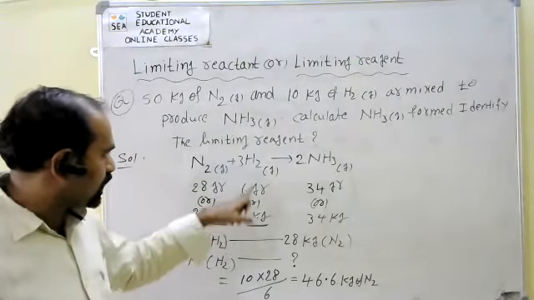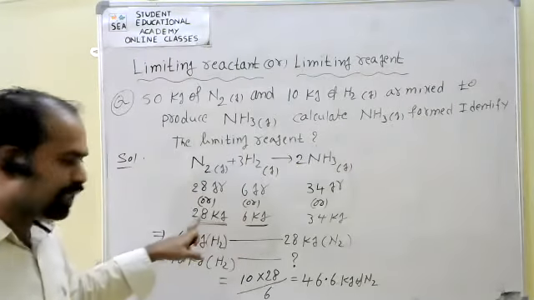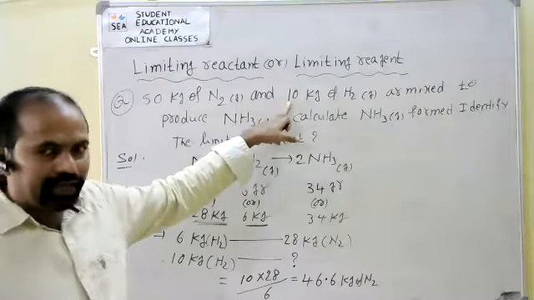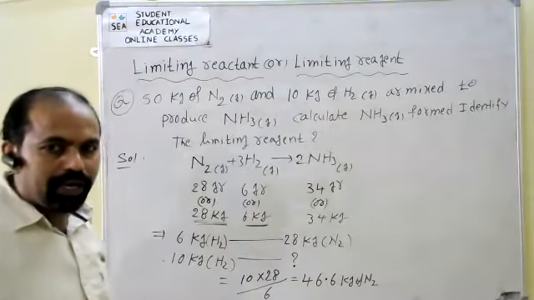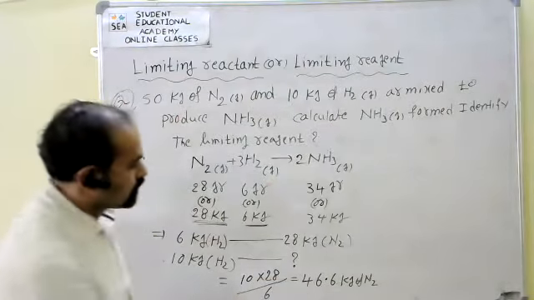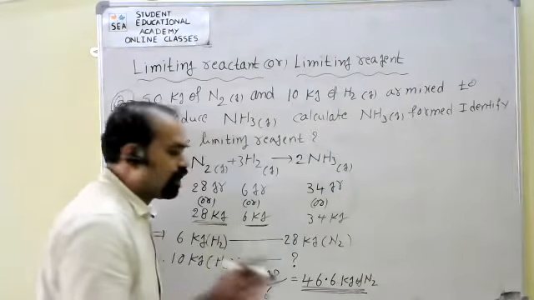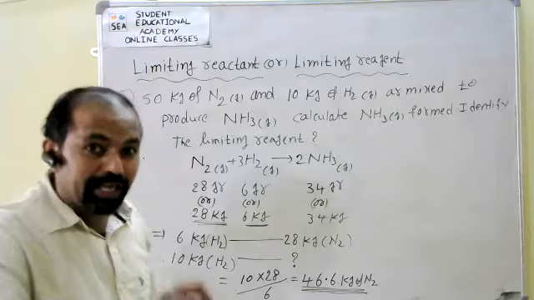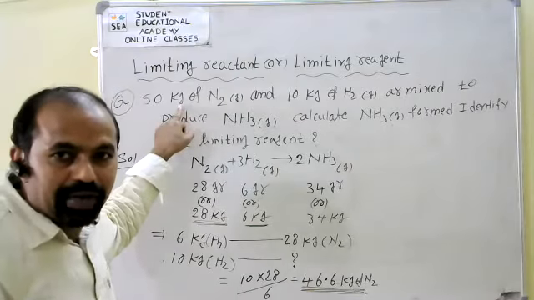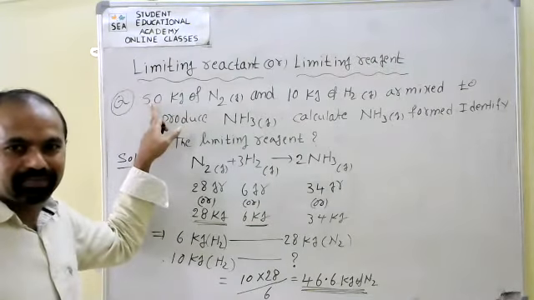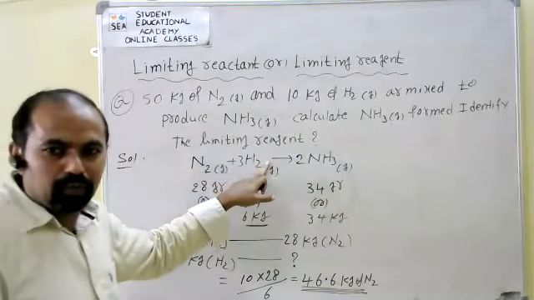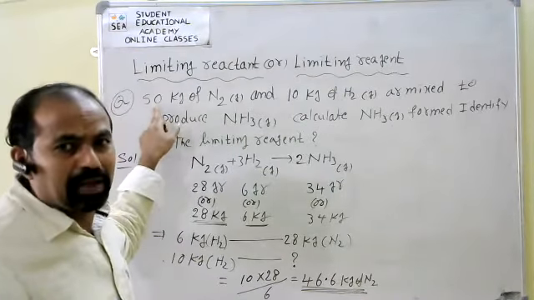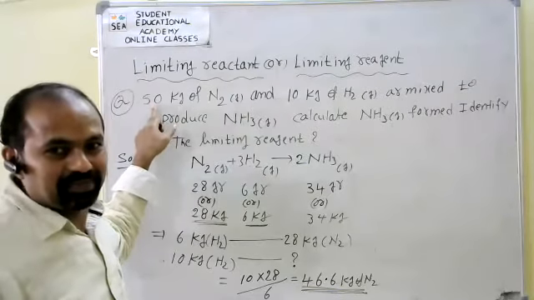So for 6 kgs of hydrogen, according to the equation, 28 kgs of nitrogen is required. Here 10 kgs of hydrogen is given, so just 46.6 kgs of nitrogen is required. But how many kgs are given in the problem? 50. According to the equation we want just 46.6 kgs, but excess is given.